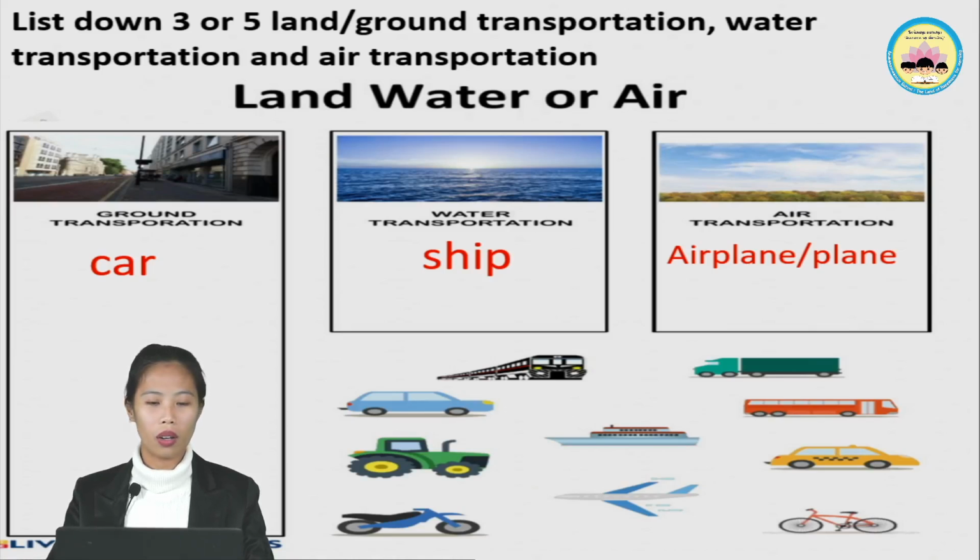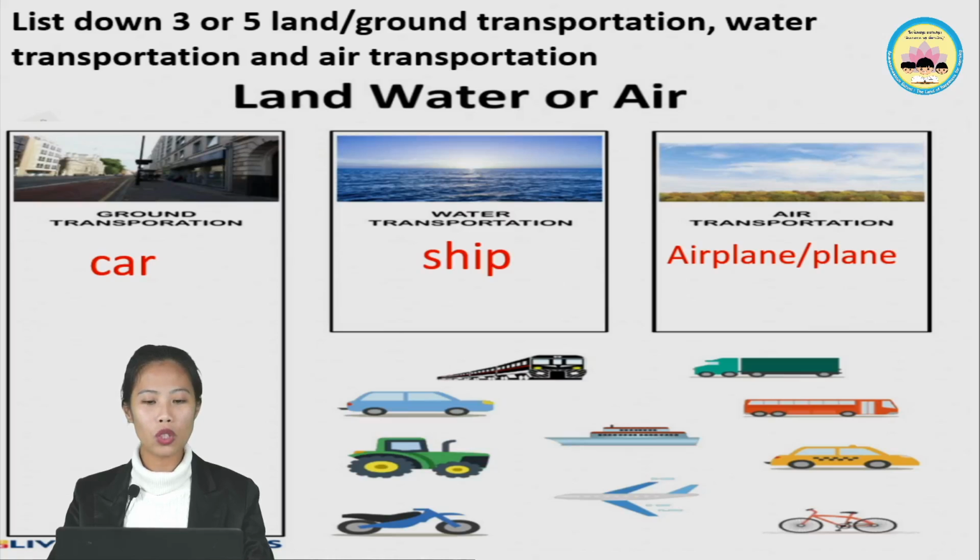Car. Okay, spell with me: C-A-R. Car. Now, these are examples of land transportation. You can list down at least 5. This is number 1. You can list down number 2, 3, 4, 5. That is what we call ground transportation.